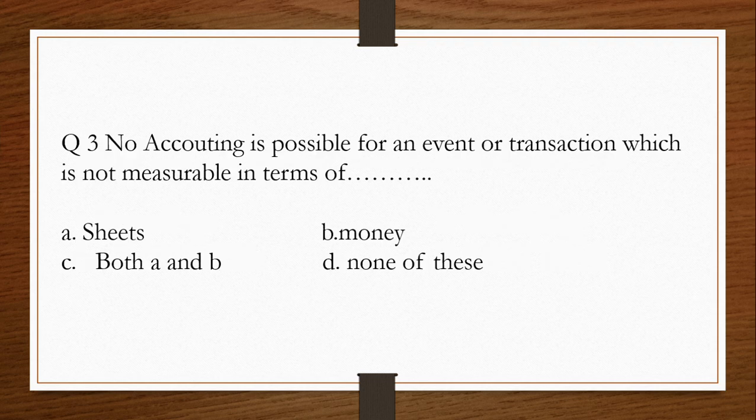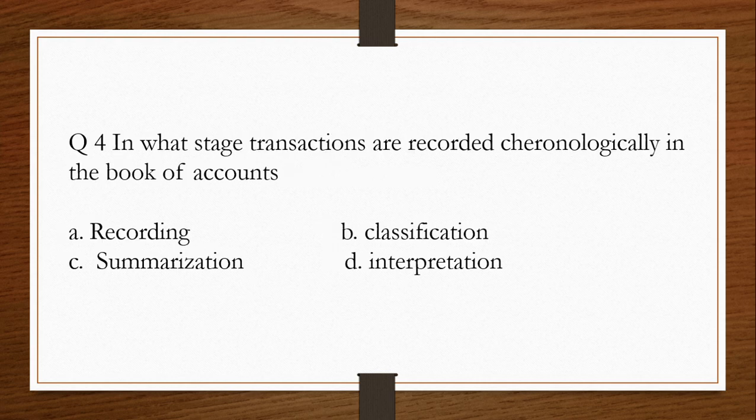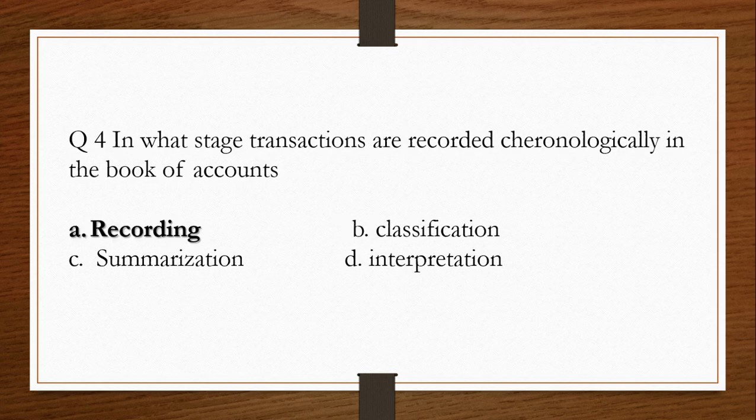Question number 3. No accounting is possible for an event or transaction which is not measurable in terms of dash. A. Sheets. B. Money. C. Both A and B. D. None of these. The answer is money. Question number 4. In what stage transactions are recorded chronologically in the book of accounts? A. Recording. B. Classification. C. Summarization. D. Interpretation. The answer is A. Recording.